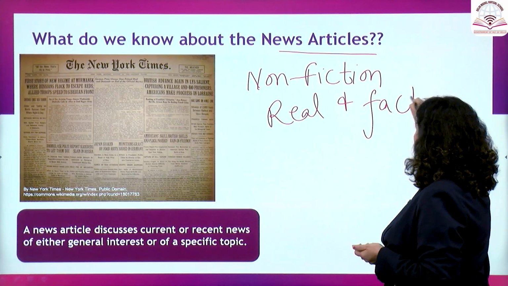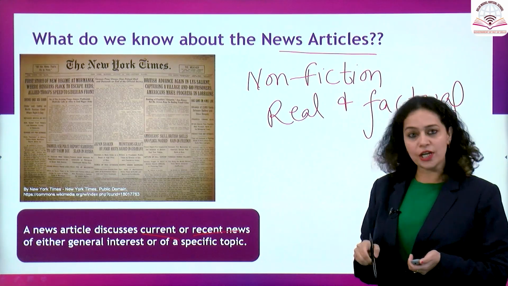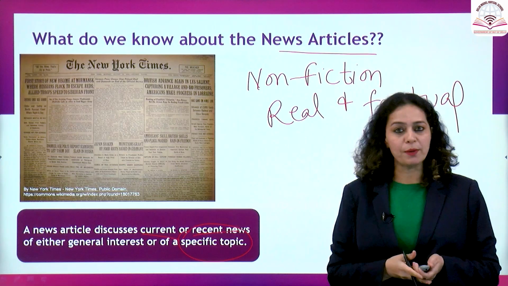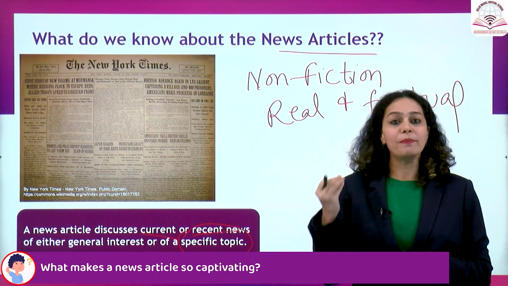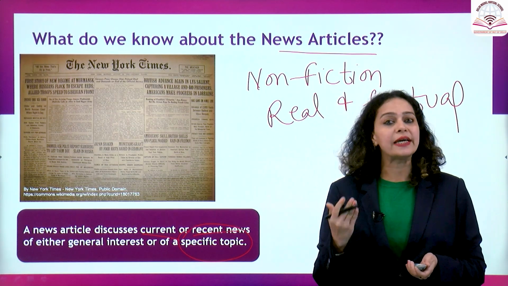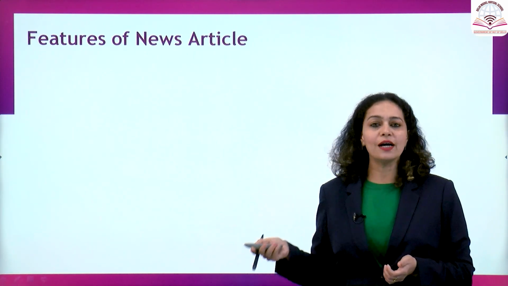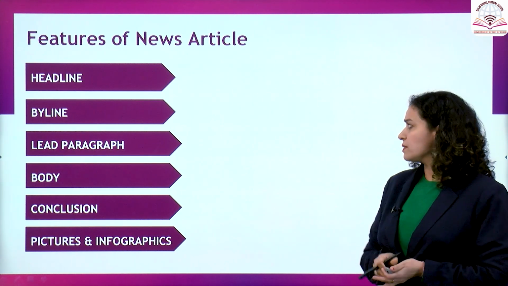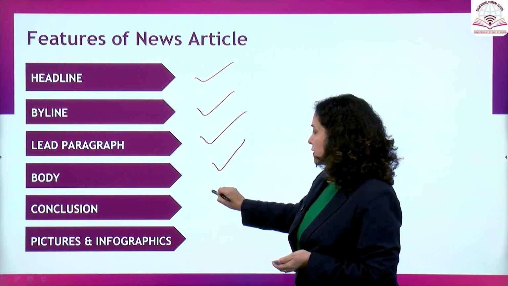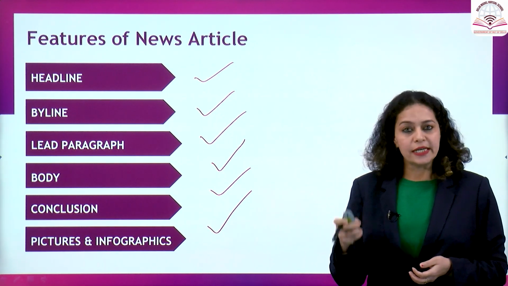And if we talk about the definition, a news article discusses current or recent news of either general interest or of a specific topic. I'm sure all of you read newspapers, but have you ever wondered what makes a news article so captivating? So let's unravel this mystery by exploring the elements of a news article. So let's see what are these special elements. We have 6 major elements of a news article. These are headline, byline, lead paragraph, body, conclusion, and the last one, pictures and infographics. We'll take each one in detail now.